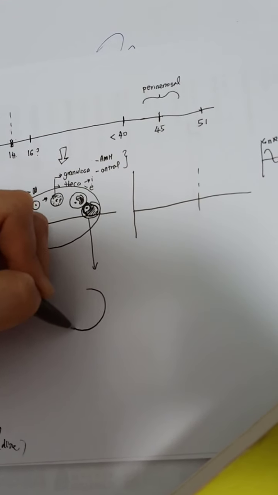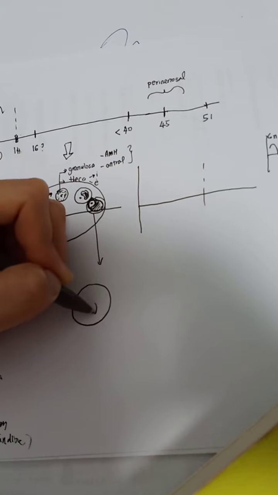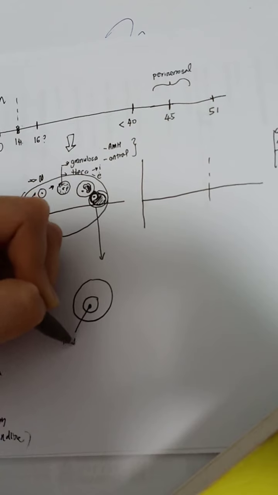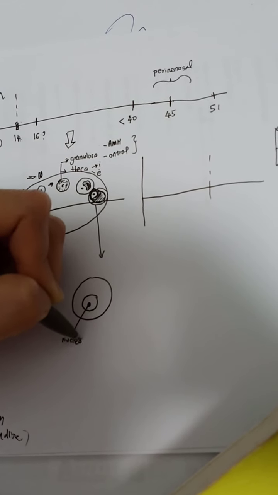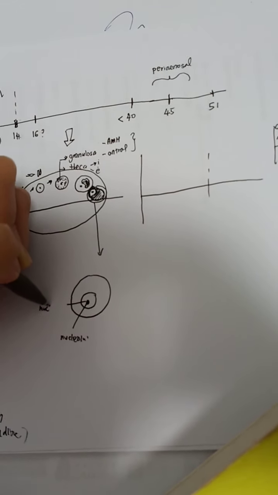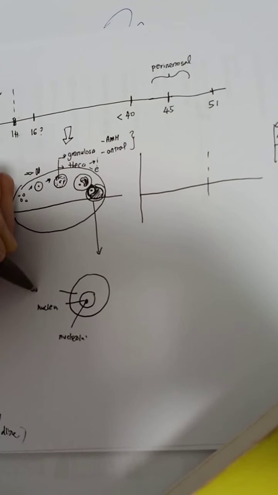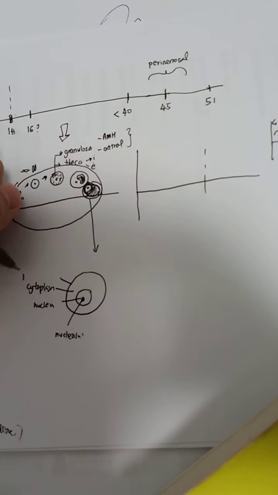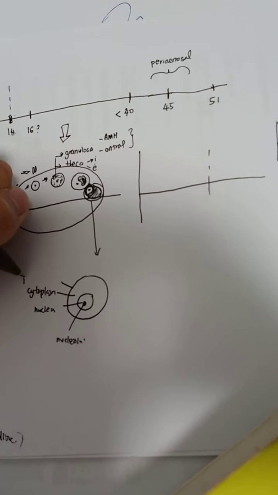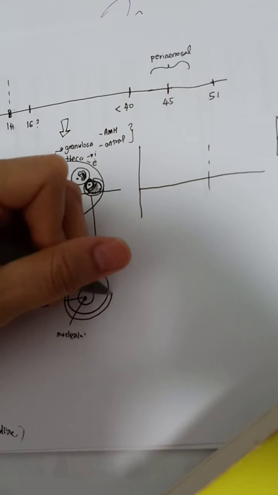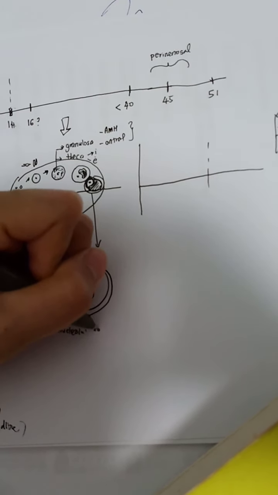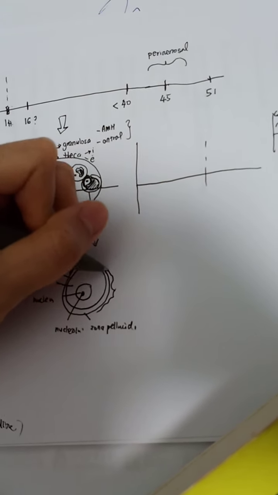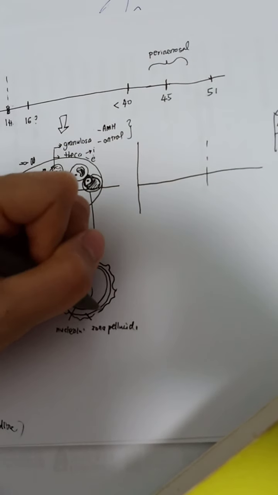So this is where the questions about the structure of the ovum come in: nucleolus, nucleus, cytoplasm, membrane, zona pellucida, and also the corona radiata.